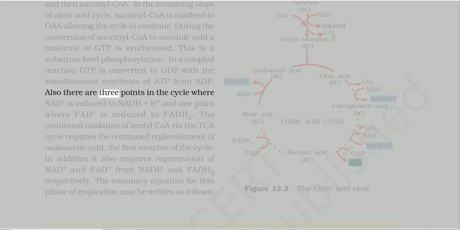Also, there are 3 points in the cycle where NAD+ is reduced to NADH + H+, and 1 point where FAD+ is reduced to FADH2. The continued oxidation of acetyl-CoA via the TCA cycle requires the continued replenishment of oxaloacetic acid, the first member of the cycle. In addition, it also requires regeneration of NAD+ and FAD+ from NADH and FADH2 respectively. The summary equation for this phase of respiration may be written as follows.